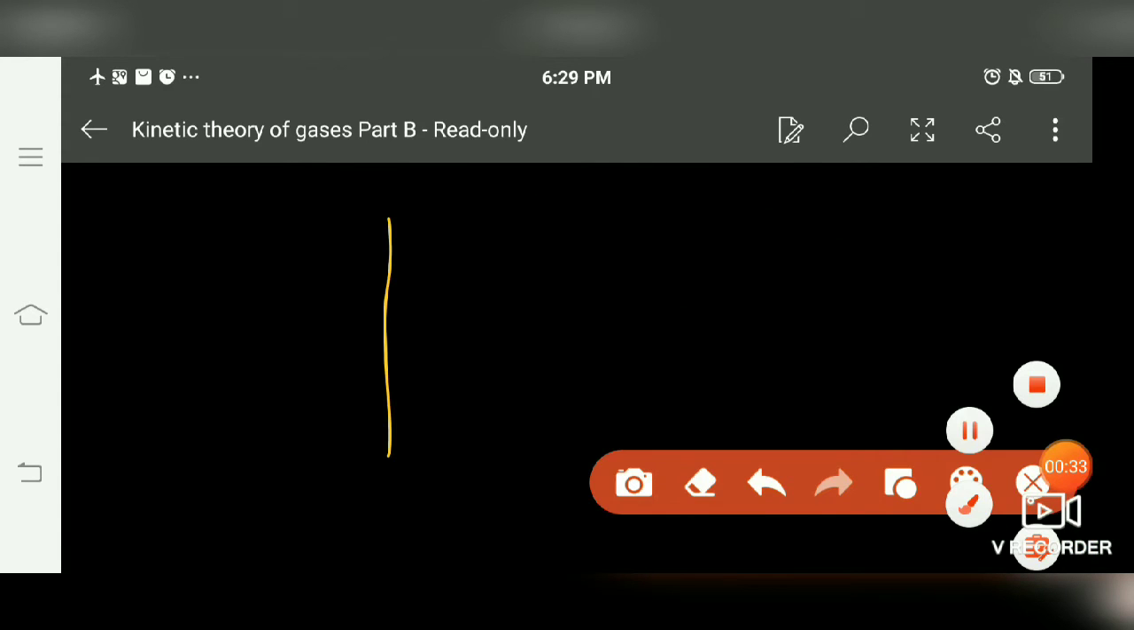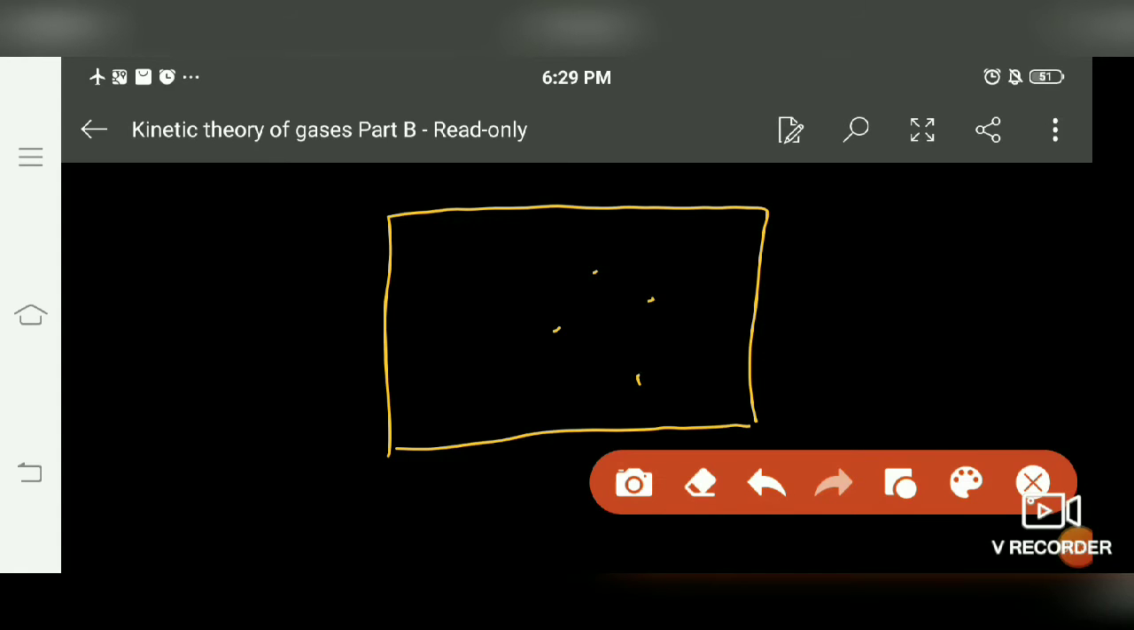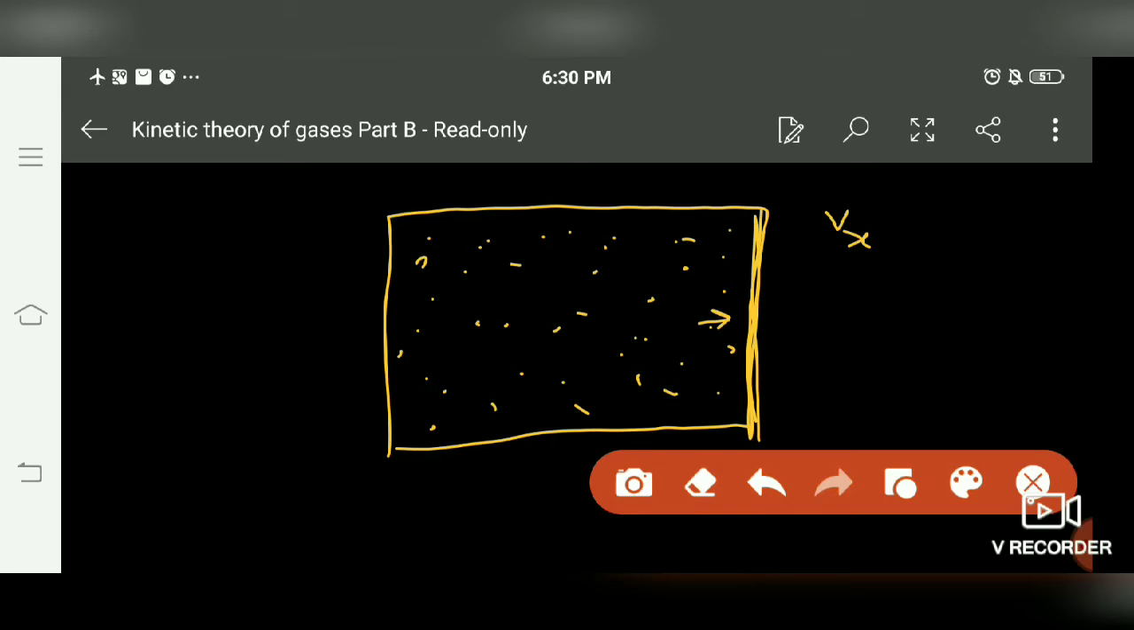So for this, let us consider a container containing a number of gas molecules in it. Suppose we consider the one-dimensional motion of the gas molecule. For the rest, we will consider the other y and z axes. For right now, we consider the x-axis. Let the particle be moving along the x-axis with velocity vx, approaching toward the wall.